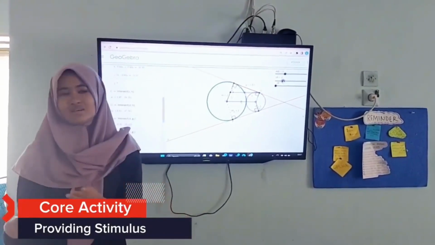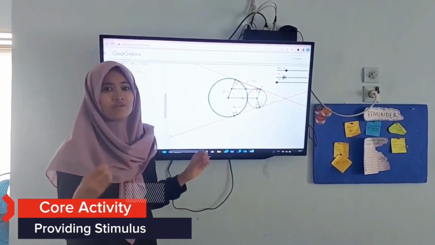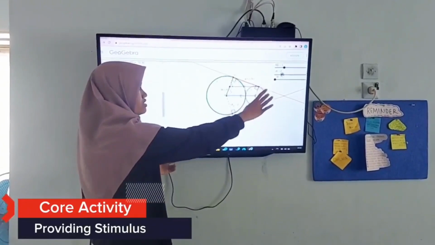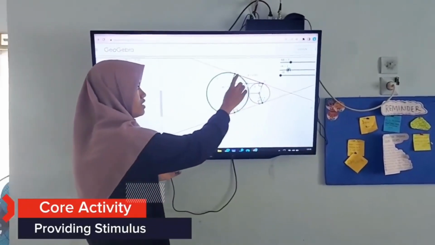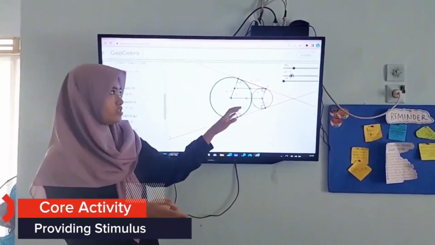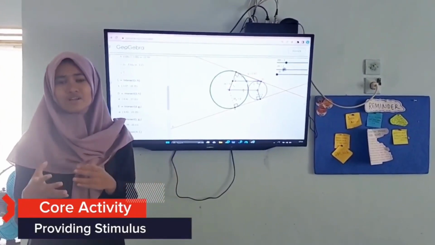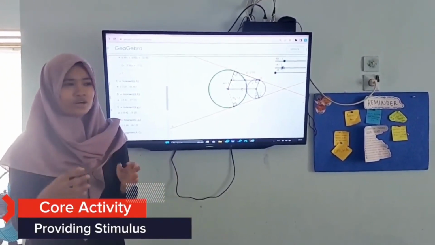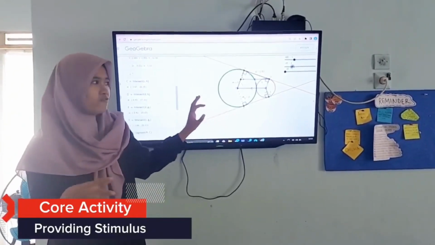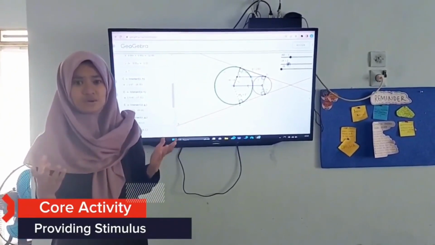So in this lesson, we will find the formula of the tangent line of two circles, outer and inner tangency. In this picture, the line G is the tangent line of the outer tangency of two circles. We'll give you a student worksheet and I will divide you into several groups, so you can find the definition, properties, and formula of the outer and inner tangency of two circles.